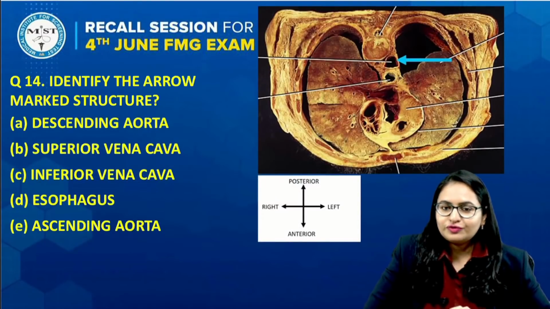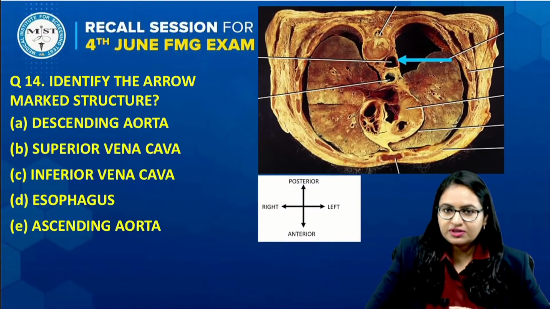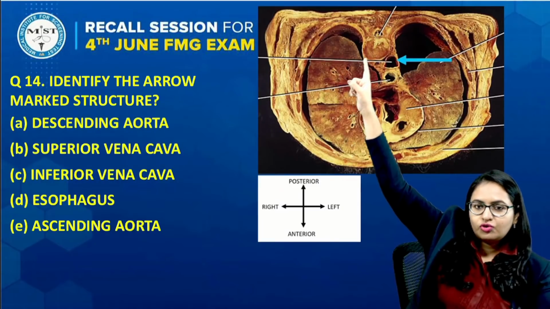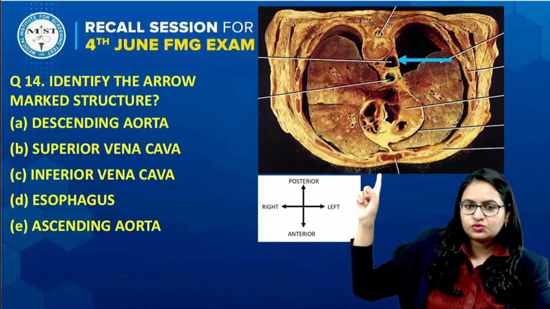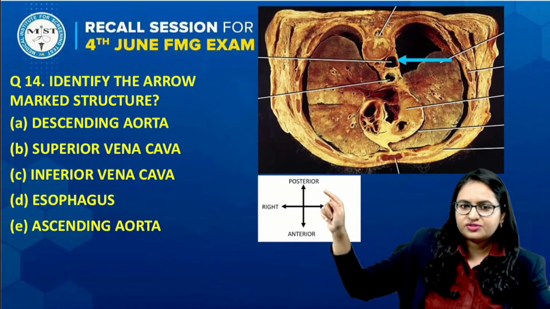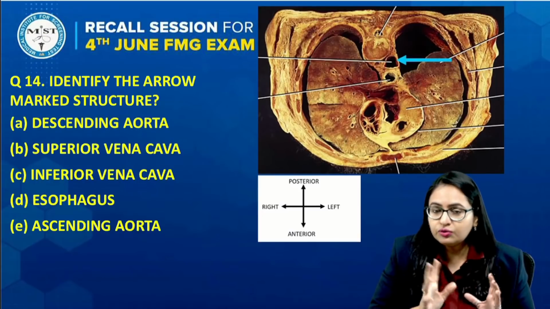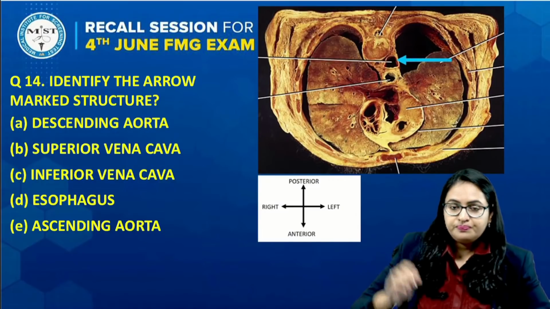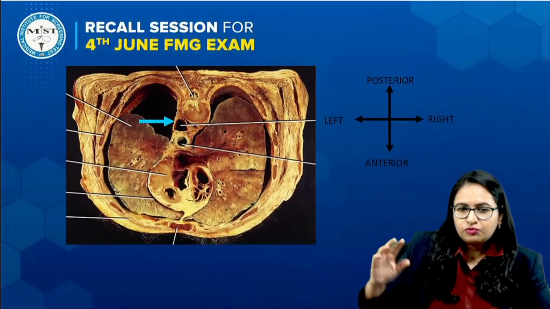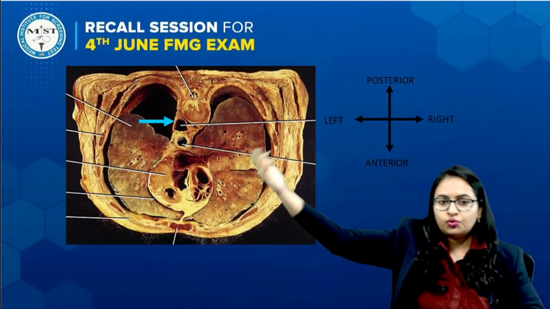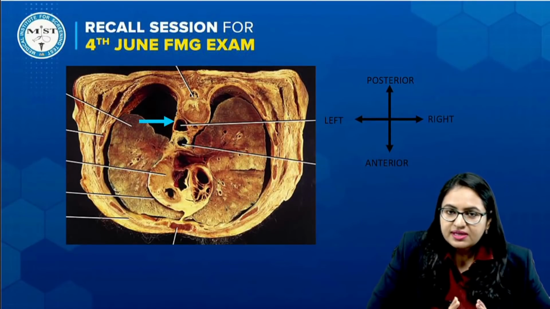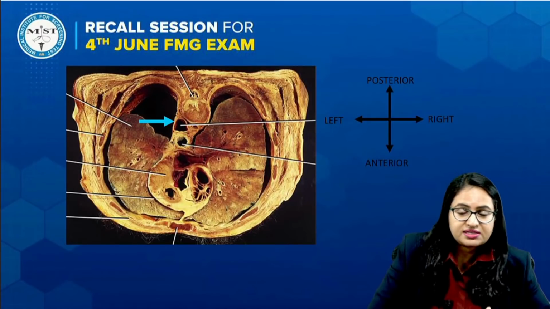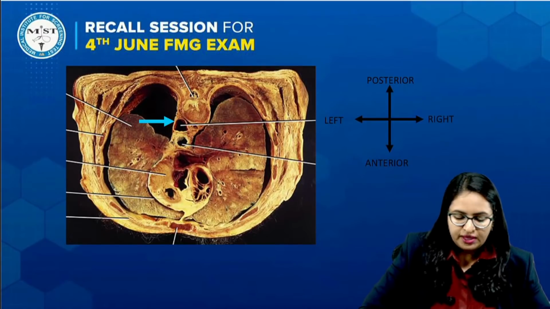This was a question of the thorax. A transverse section was given, a cadaveric section, and it was given in this way that the vertebra was on this side and this was the anterior side, and they have put the arrow showing the posterior side and anterior side, and the right and the left side. Few students have said that the left side was shown towards that side. The main thing is that you should know which side is the left side, which is the right side, which is the posterior side, and which is the anterior side.